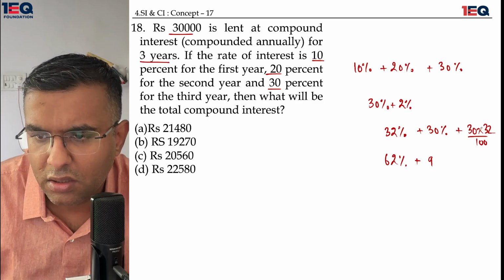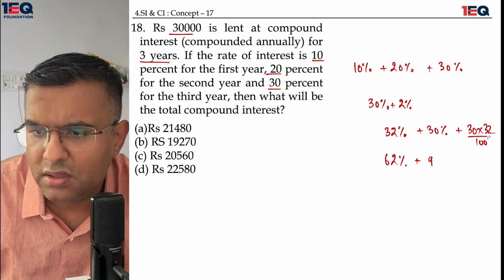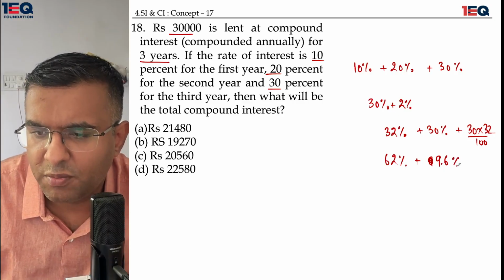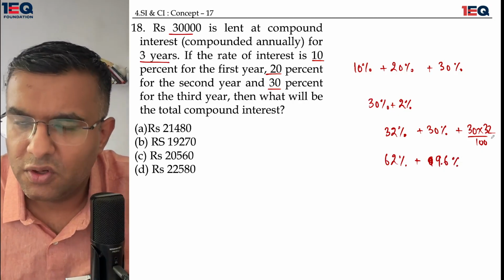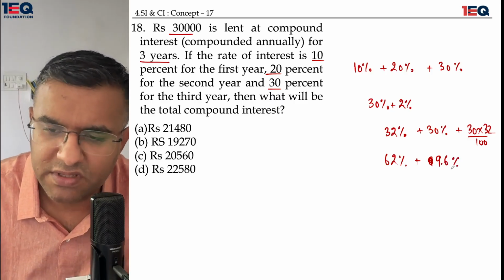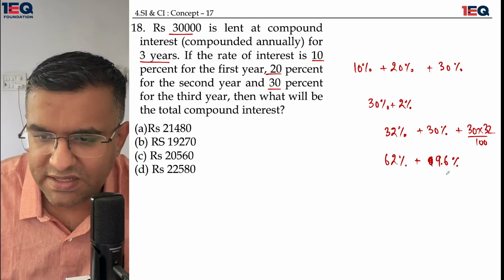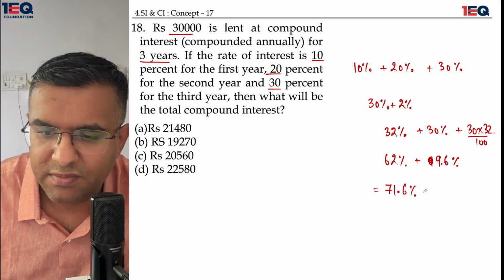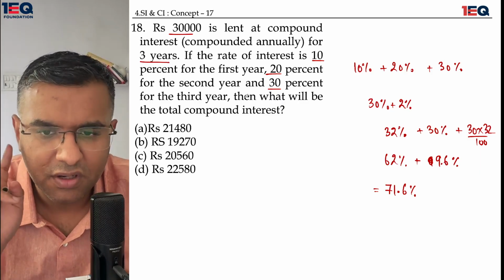69. No, just a second. This is going to give me 3 2 is 6 and 3 3 is 9. 9.6 percentage would be the one coming from here, because this is going to be 960 upon 100, which is going to come up to be 9.6%, and when both of them are added, this comes out to be 71.6%. This is my final compound interest for 3 years.